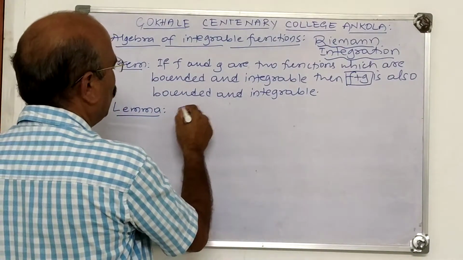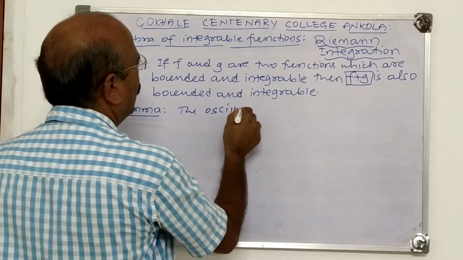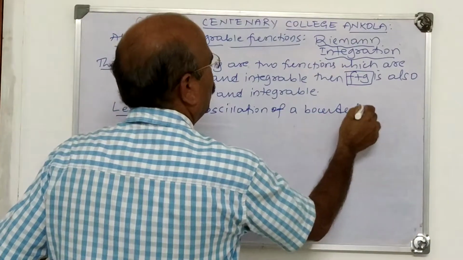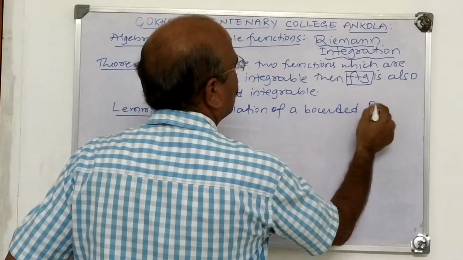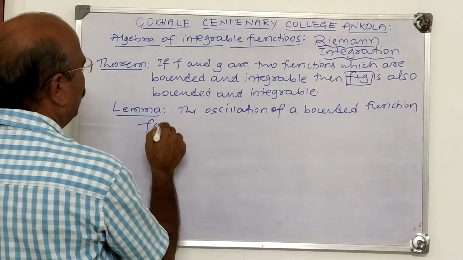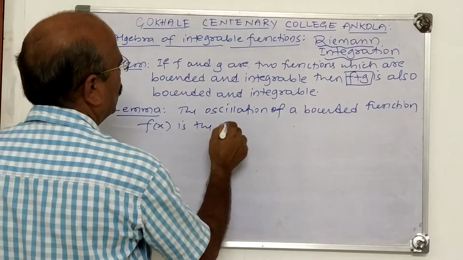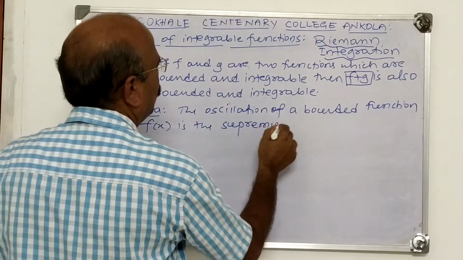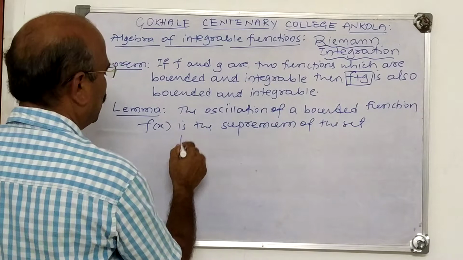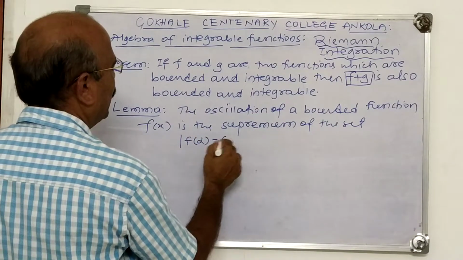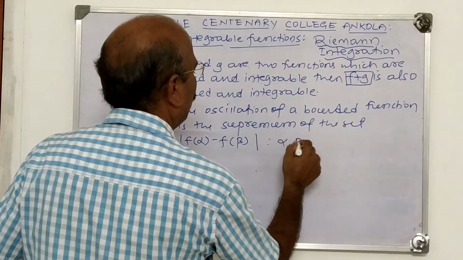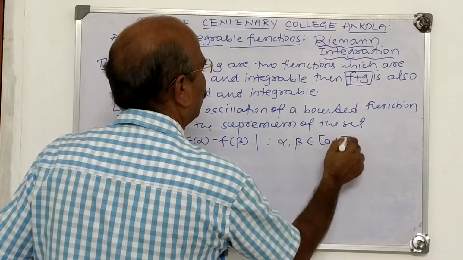The oscillation of a bounded function f, or f of x, is the supremum of the set of numbers f of alpha minus f of beta, such that alpha, beta belongs to AB.